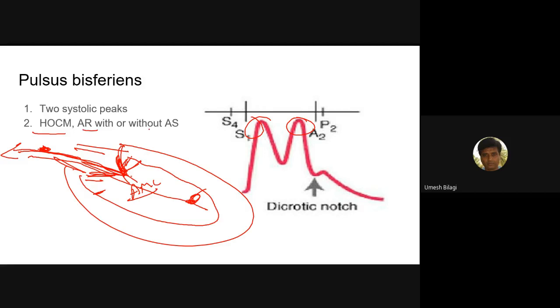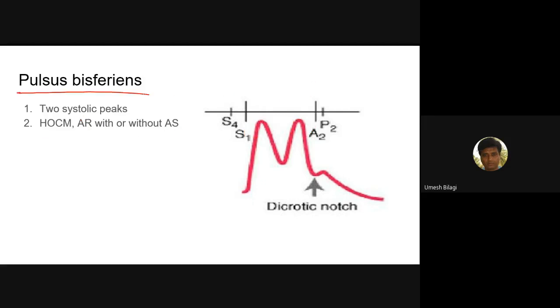Similar effect happens in AS with AR. In AS with AR, the volume of blood is more, so a large quantity of blood is pushed, and you get a sort of Venturi effect here. There is a collapse of the left ventricular outflow tract, and when it collapses, BP falls down. When BP falls down, the mitral leaflet will open, and the second time it will push the blood. That is the reason for two waves, percussion wave and tidal wave. That is the cause for pulsus bisferiens.